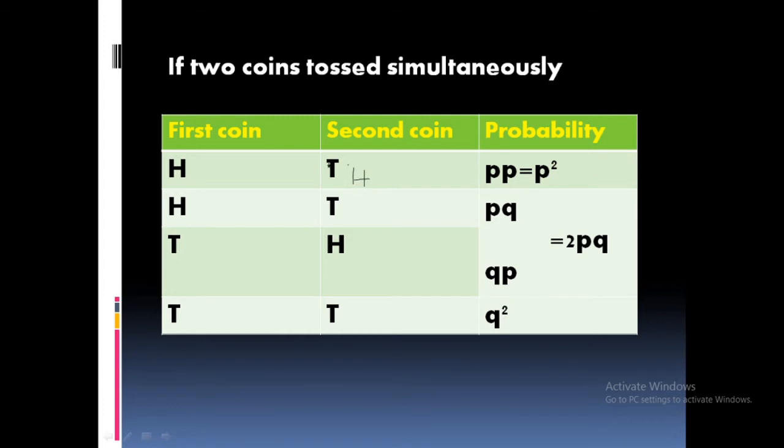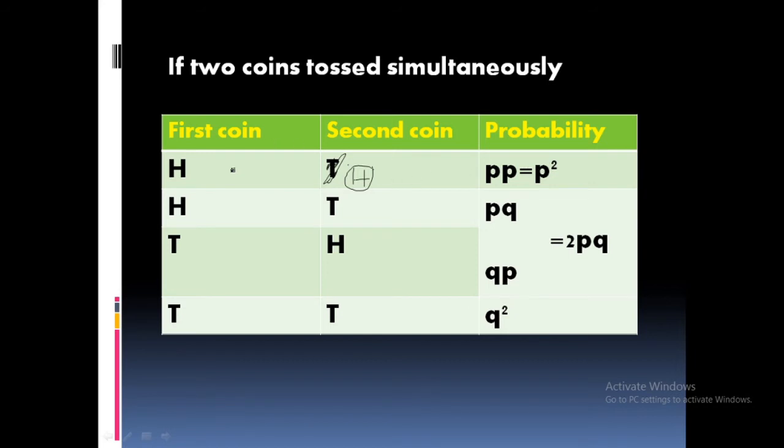What is required here? This is wrong. So what is needed here is H. Understood? Okay. So in the first coin you will get head, second coin you will get head, then P into P, that is P square.